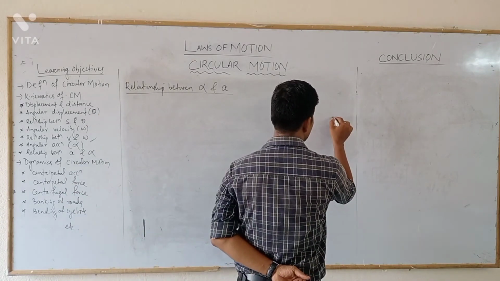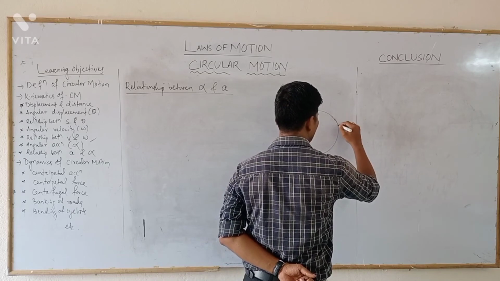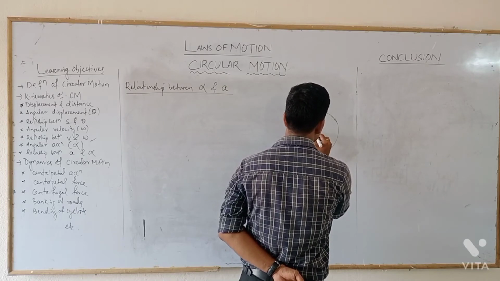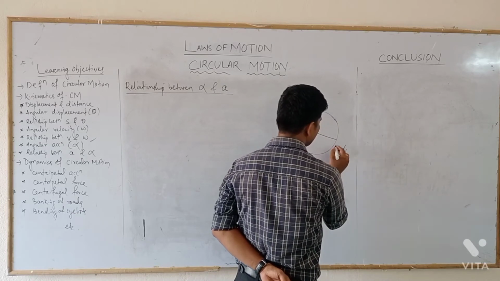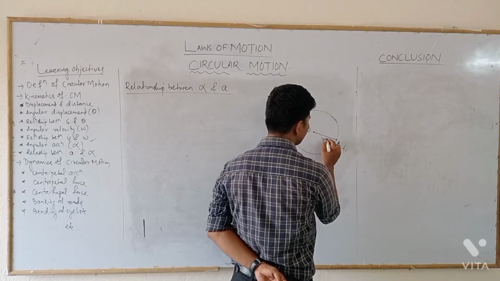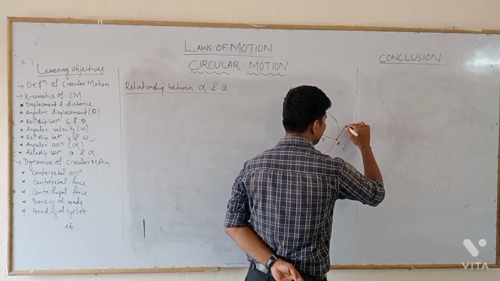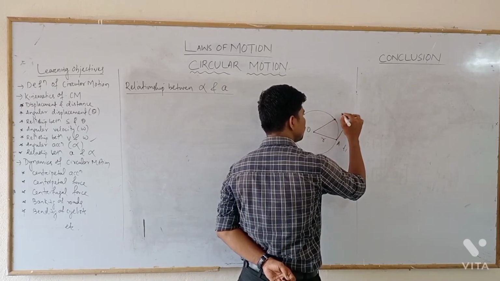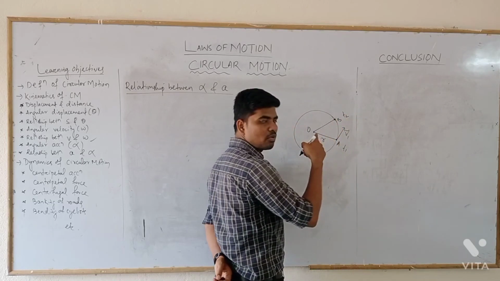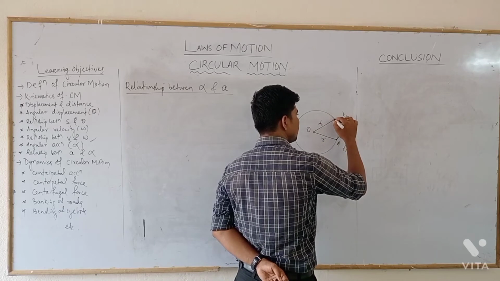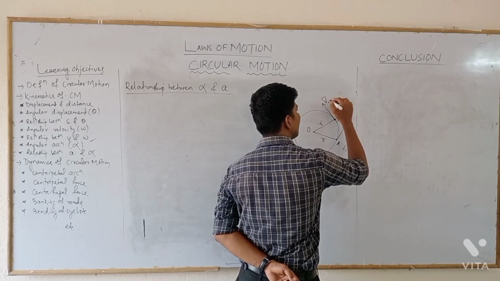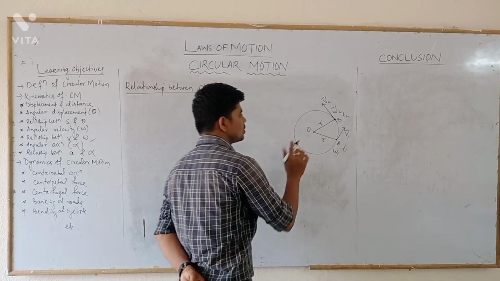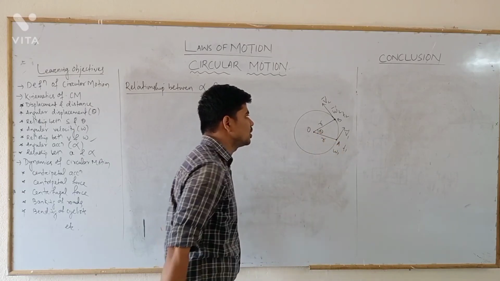Before going to do that, let us draw a circular path along which the particle is moving. Let this be the center. At some time t equals t1, the particle is at point A with radius r, having angular velocity omega 1 and linear velocity v1. At some later time t2, the particle is at point B with the same radius r, with linear velocity v2 and angular velocity omega 2. This is the angle theta, the angular displacement.